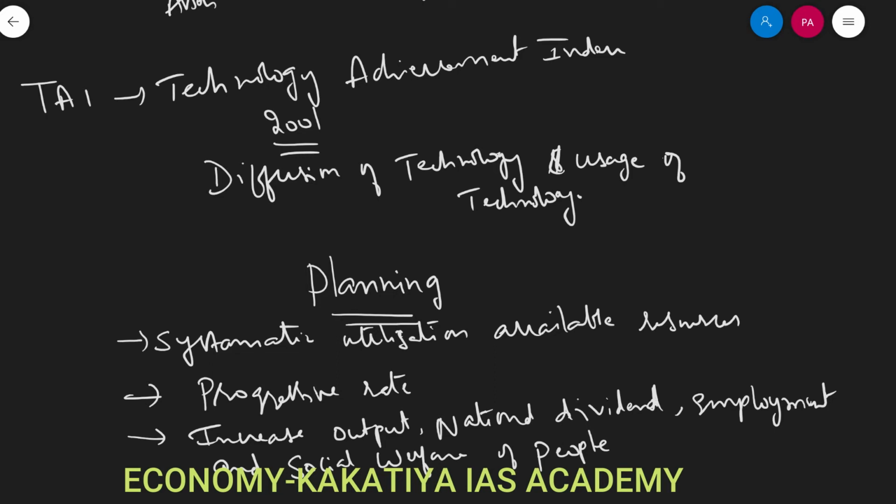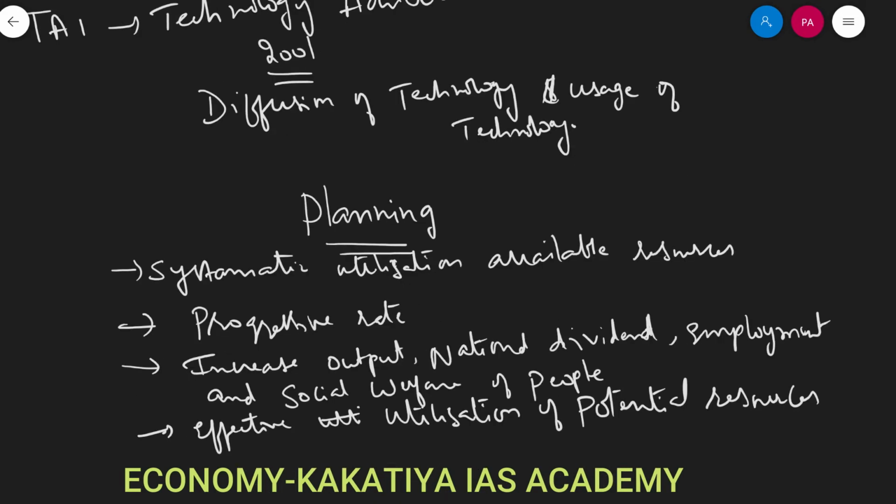So it is the effective utilization of the potential resources available to the community, right?